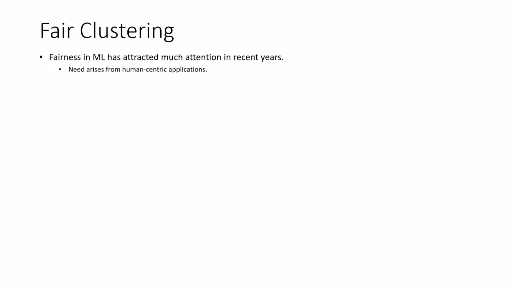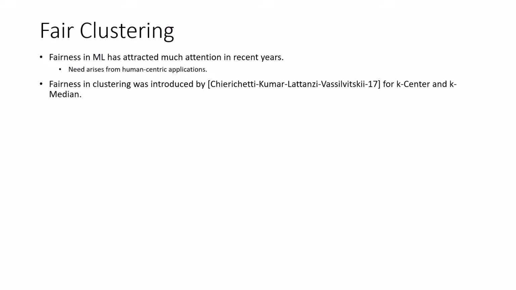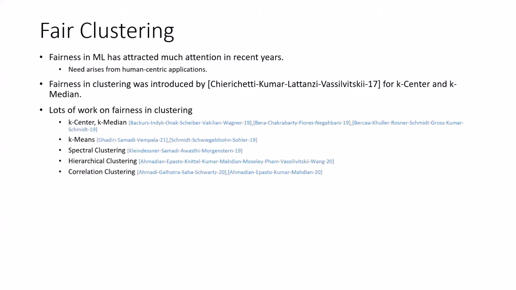So what is the motivation for fair correlation clustering? Well, in general, fairness in machine learning algorithms is quite popular. The need arises when the objects represent humans, and we don't want the solution to be biased towards a sensitive feature. In particular, fairness in clustering algorithms was introduced a few years ago for the k-center and k-median objectives. Since then, there were more works on fairness in clustering, and in particular, there were 2 works on fair correlation clustering. These works focused on fair min disagreement for complete graphs.